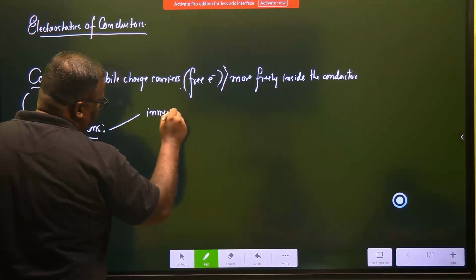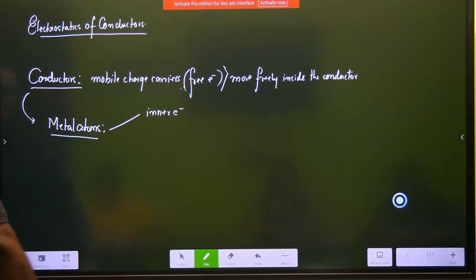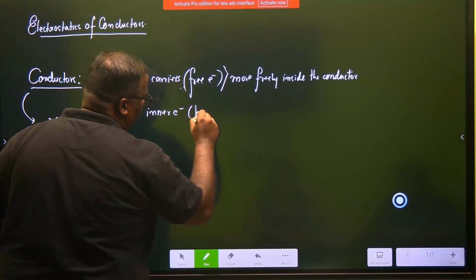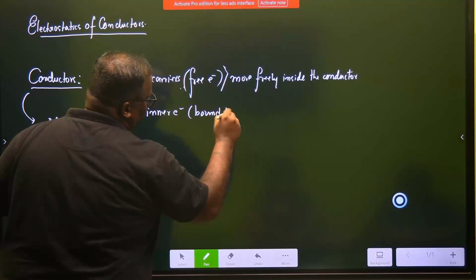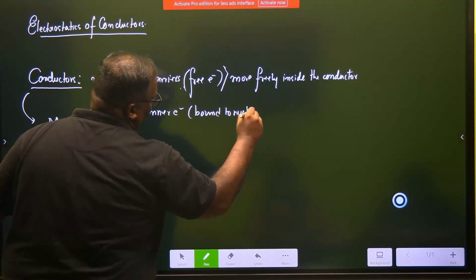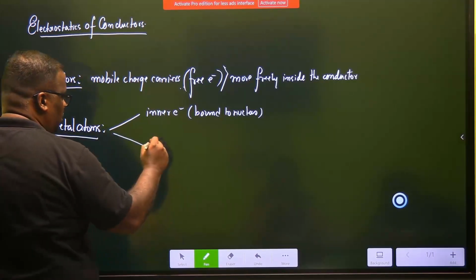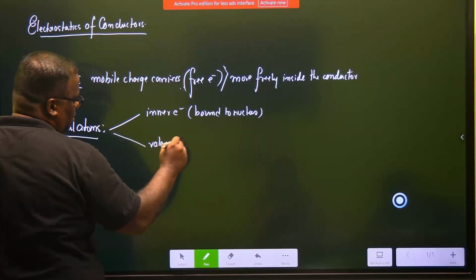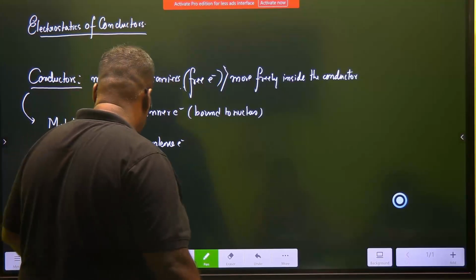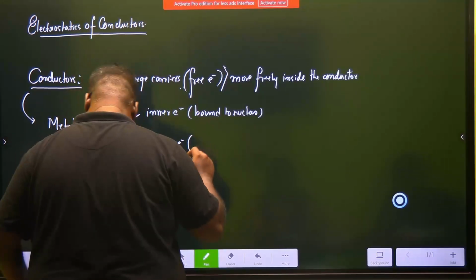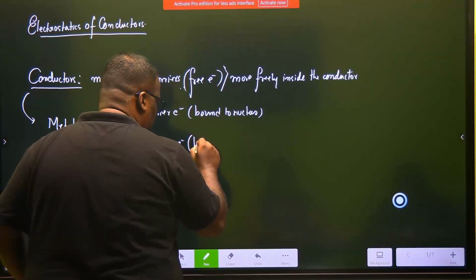One is known as inner electrons, and these electrons are bound to the nucleus. And then on the other hand, we have valence electrons, and these valence electrons are loosely bound.